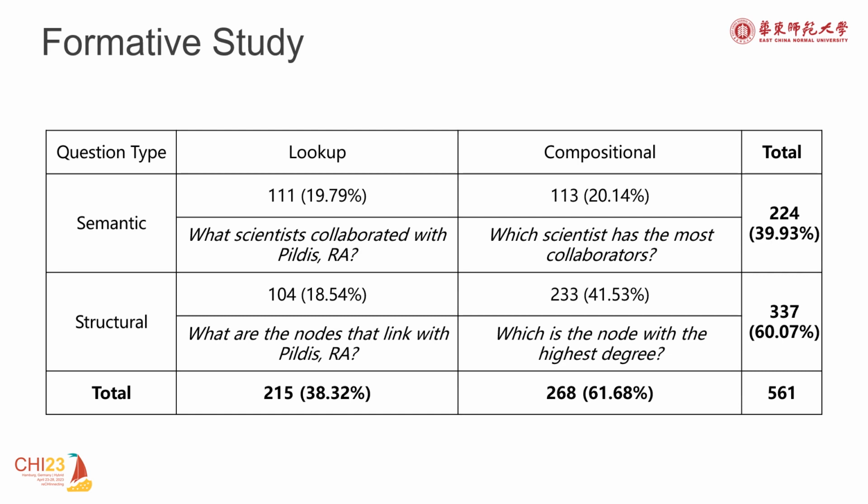We conducted a formative study to understand what questions people would ask about graph visualizations and how they ask them. We finally collected 561 valid question-answer pairs. We define a question to be lookup if its answer can be found directly within the graph data. These are typically simple questions that only require information from the GML files, such as asking for a node's neighbors. Compositional questions, on the other hand, require knowledge base expansion, which we will introduce later. We also classify questions according to their utterance into two types, semantic and structural. We have open-sourced our collected dataset.